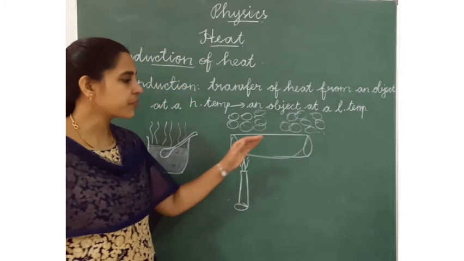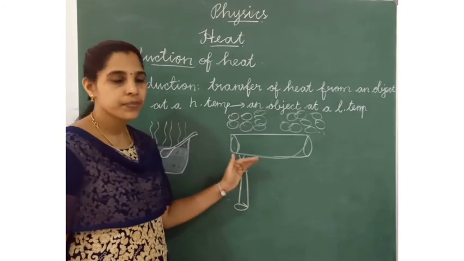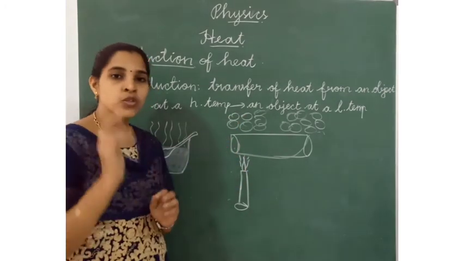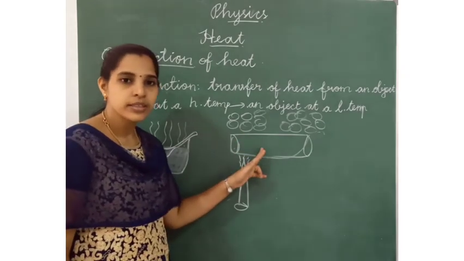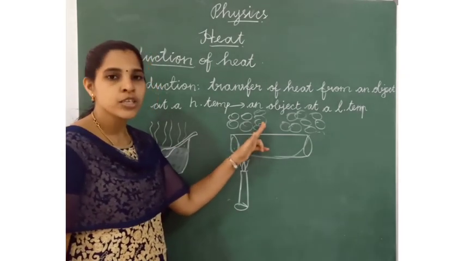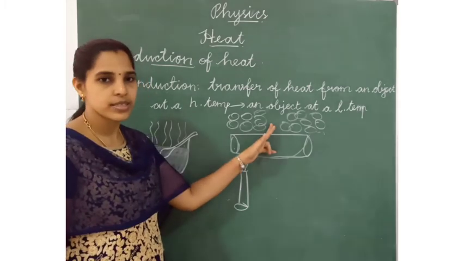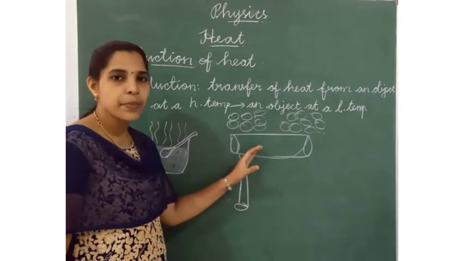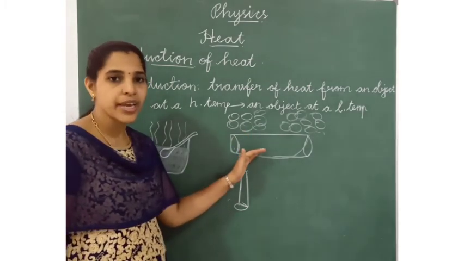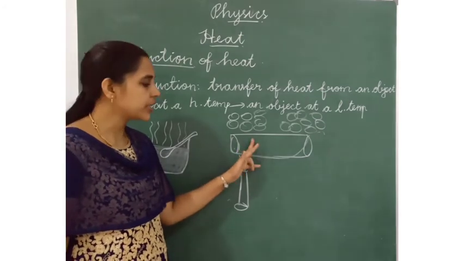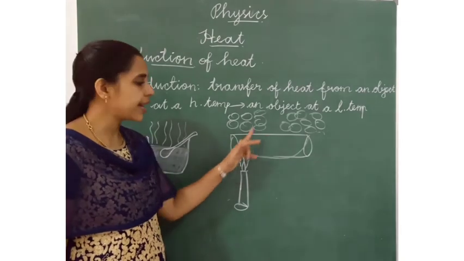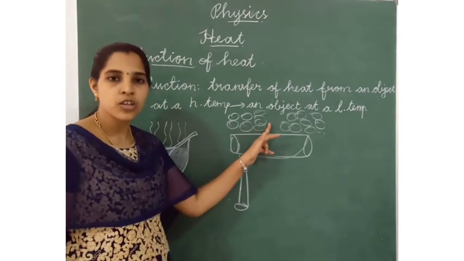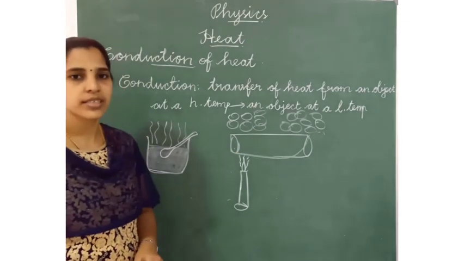So the object will conduct heat through two ways. First one is vibration and another one is movement of free electrons. So the objects will get conduction of heat. First method is by vibration of particles. Another one is movement of free electrons.